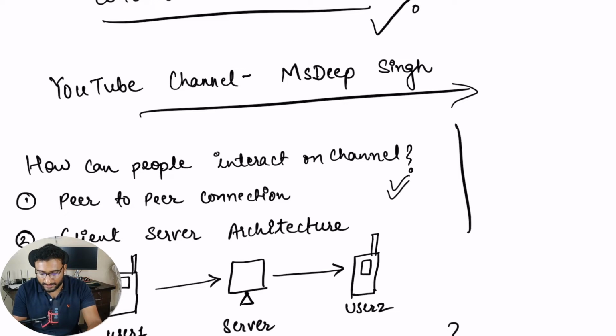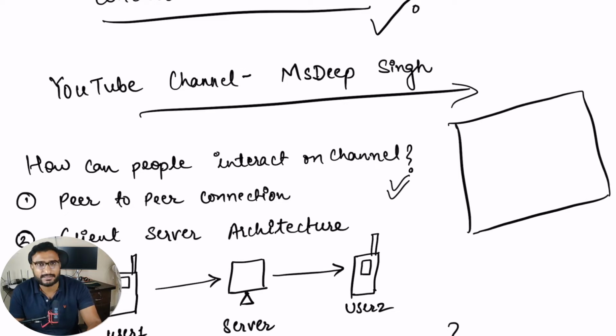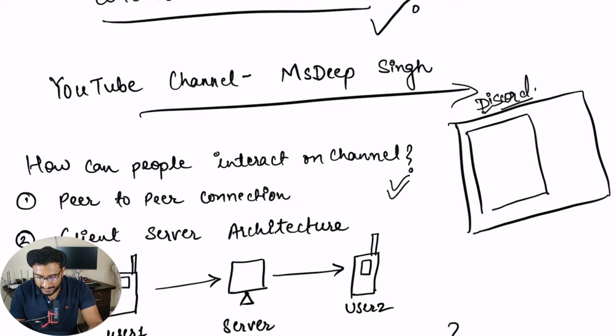When we say this channel, I will give you some basic terminology if you are not aware of Discord. So let's say this is the Discord application. On Discord you can create a server. By server we mean you can create your own, let's say, organization where people can come in and join various channels you created, right?